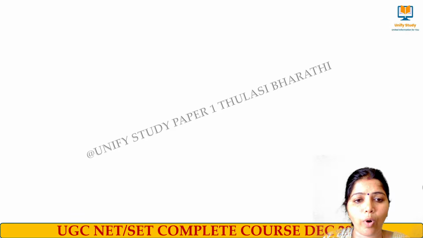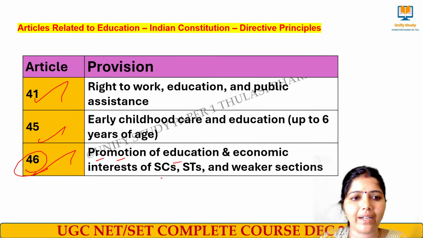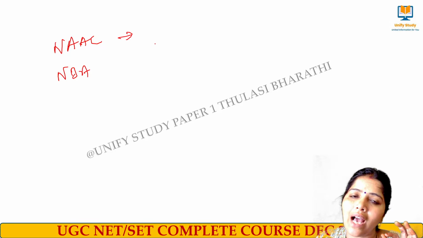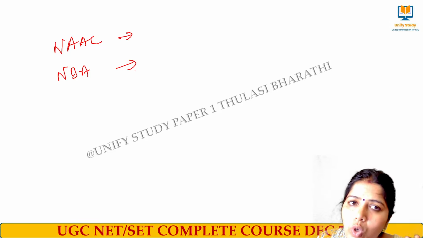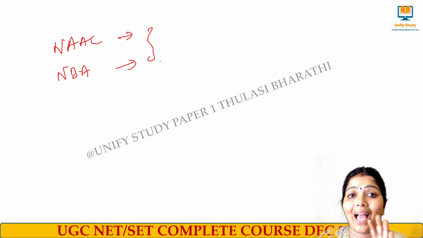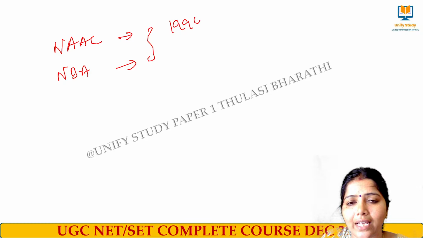So that is all about the important articles under higher education in the Indian Constitution that we have to remember. And two important things that we have to remember are accreditation bodies, NAAC and the NBA. NAAC is meant for what? Accreditation, and NBA is also meant for accreditation. These two bodies are meant for accreditation, don't forget, and were started in the year 1994.